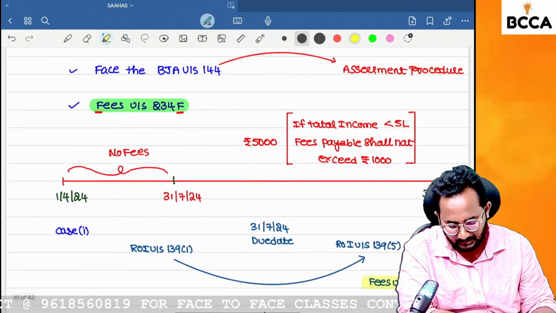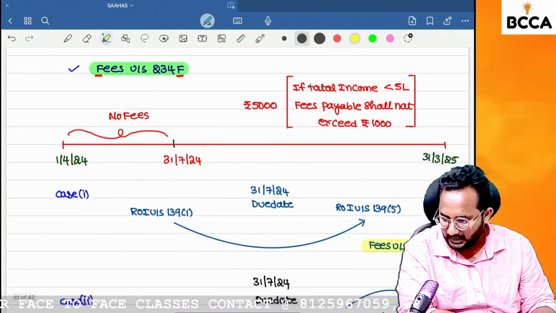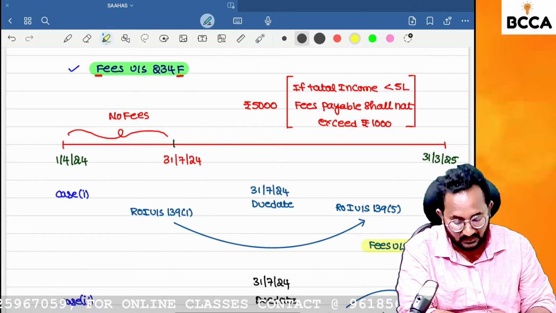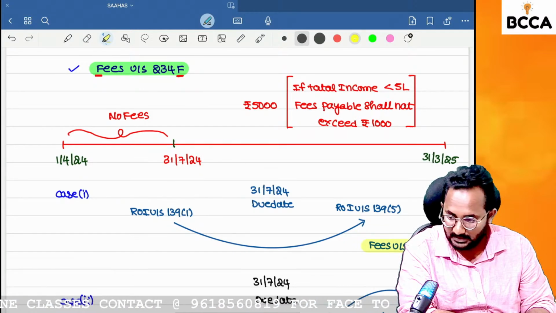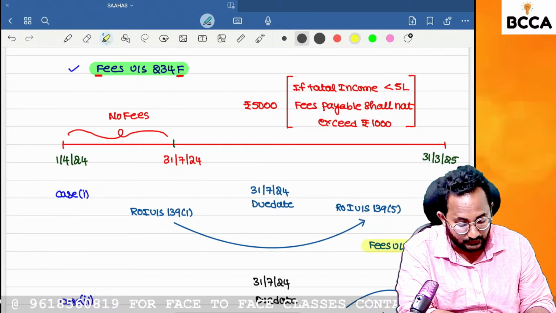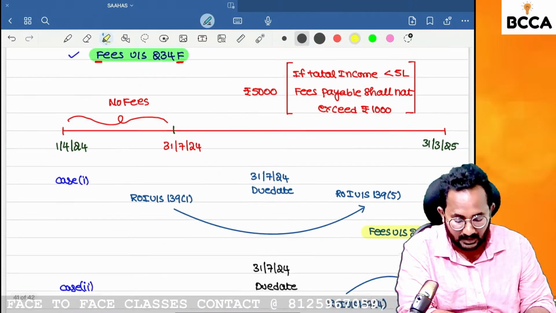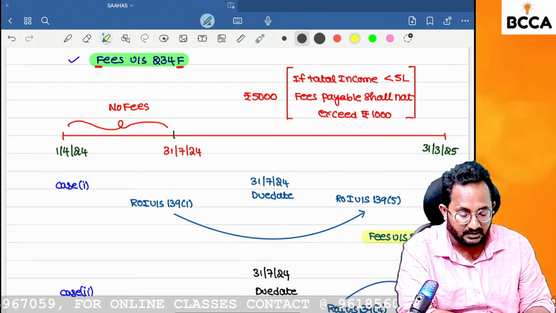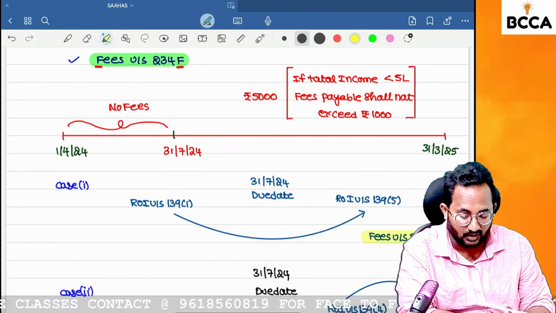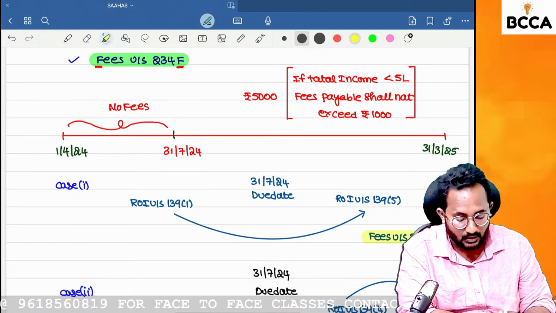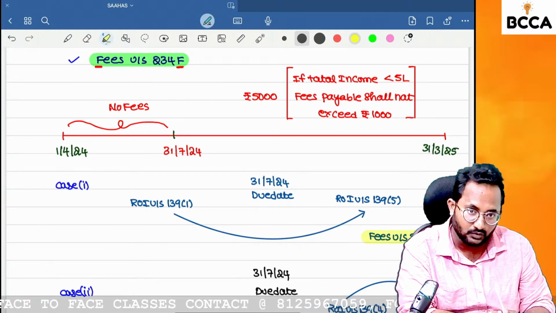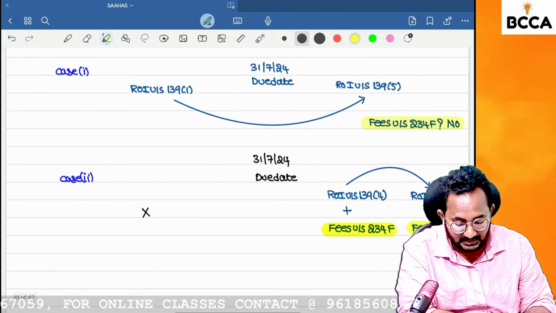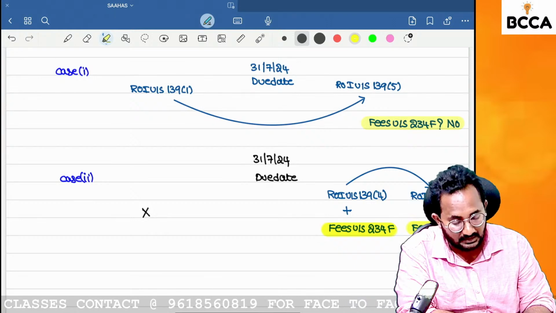Once again, I am telling you, if you have not filed the return of income within the due date, then you have to pay the fees under section 234F. What is that fee? 5,000. In some exceptional cases, what is that exceptional case? If total income does not exceed 5 lakh, you have to pay the fee of only 1,000.